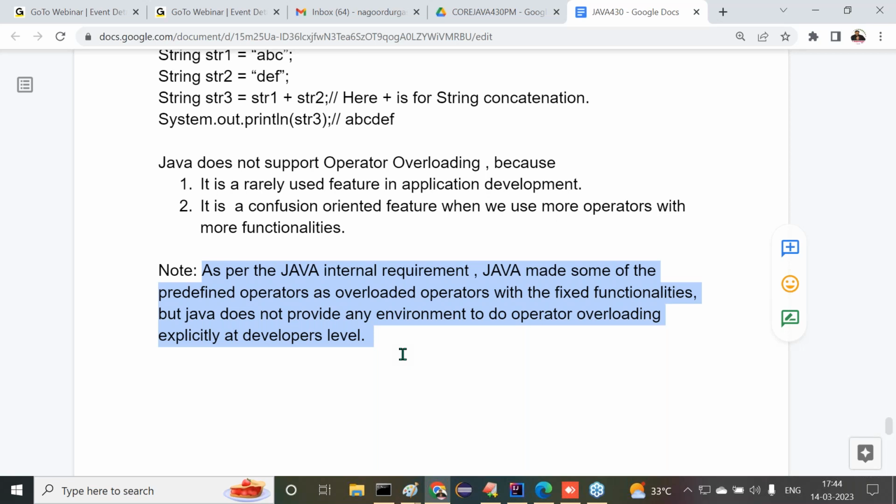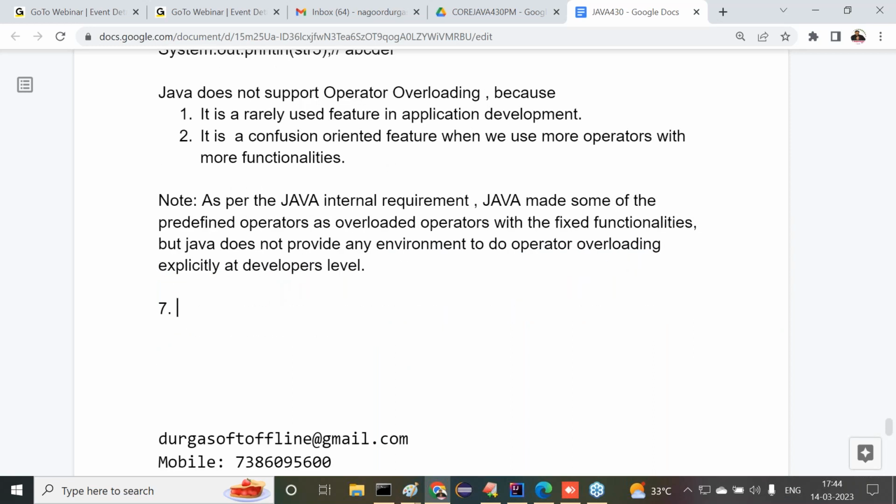Anyway, that's okay, fine. So overall, how many points have we completed now? Six points we completed. Am I right or not? All right, so the seventh one is like this. All of you observe carefully.